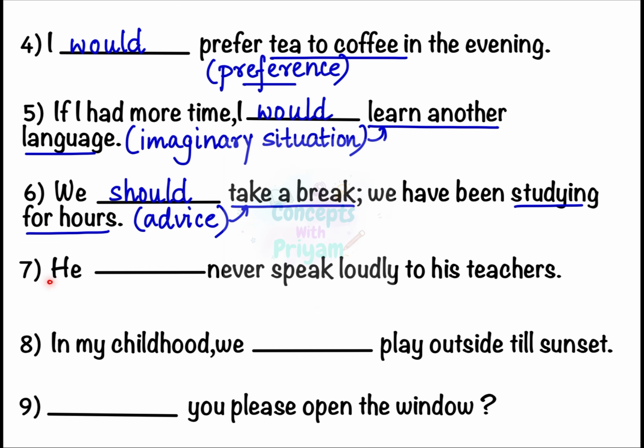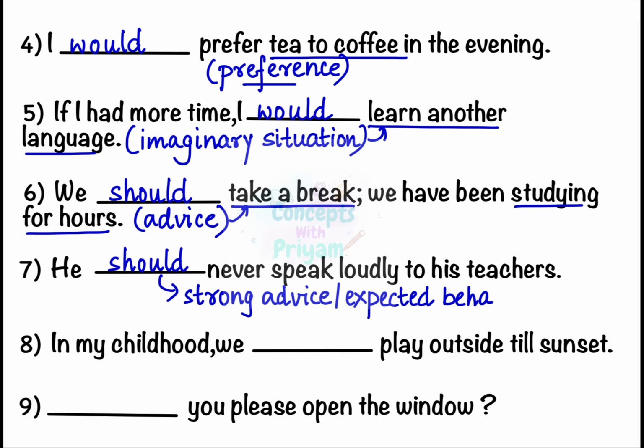Number 7. He blank never speak loudly to his teachers. Here the correct modal verb to use is should. Used to show strong advice or expected behavior. And the expected behavior is to never speak loudly to teachers. Using the word never makes the advice stronger, especially when we talk about manners or discipline. Let's move on to number 8.